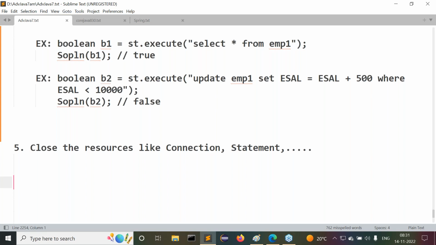Programming language is like mathematics. If you know the formula, mathematics is very simple. If you don't know the formula, mathematics is too much of a headache. Here also the same principle applies. If you know theory, programming is very simple. If you don't know theory, programming is too difficult. You don't know why we are writing the statement, why we are writing the connection, why we are writing all these instructions. Without knowing all this, how can I write that program? That's the reason I'm telling you clearly: theory is important. Along with the theory, programming is also important. Both we are going to understand clearly.